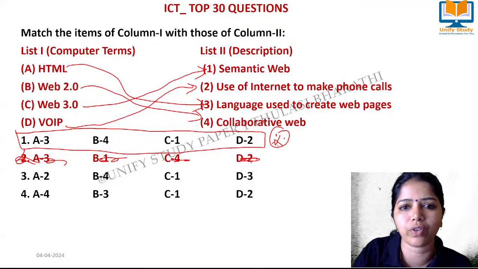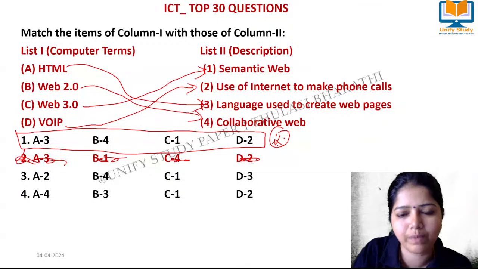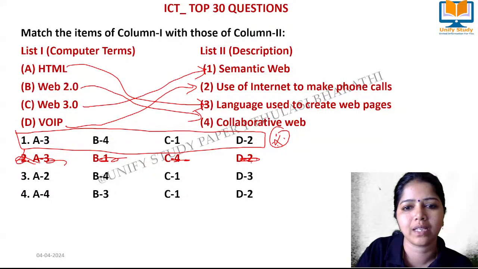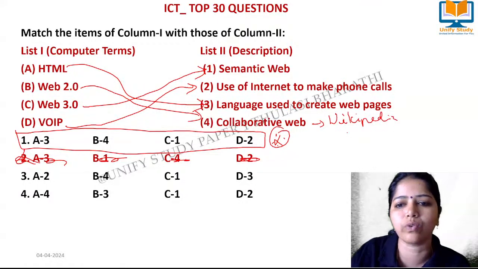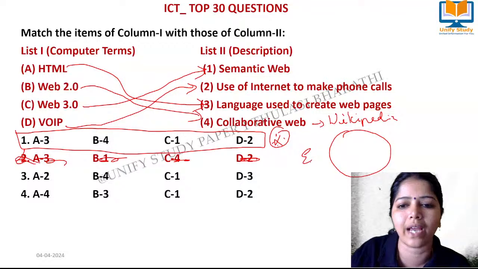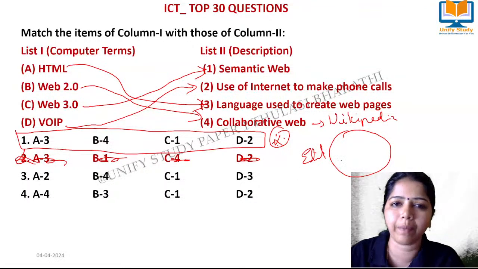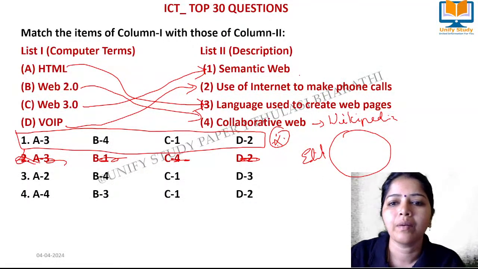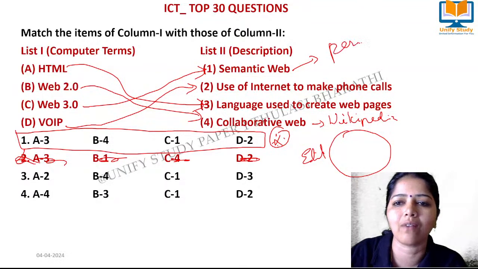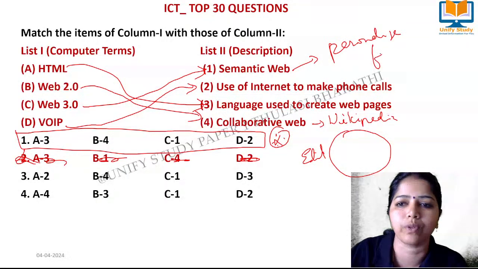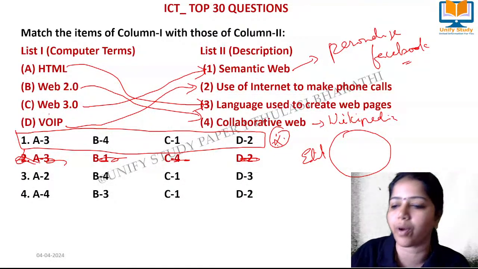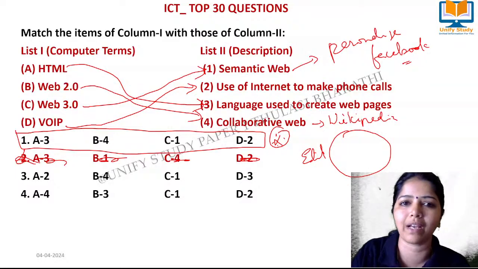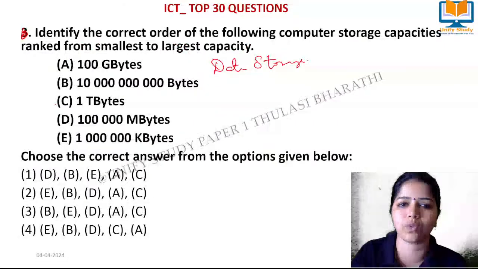Web 3.0 is making web. Web 2.0 is making collaborative. Collaborative web in terms of what? That's what I got stuck on in that Wikipedia point. On Wikipedia and all, we can do collaborative work where I can edit the content, right? I can edit the pages in Wikipedia. In semantic web, we can have a personalized page like Facebook, right? And that we call semantic web, Web 3.0. Okay, going to the next question.